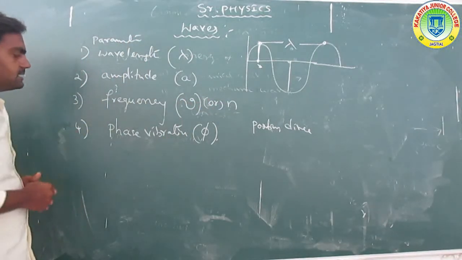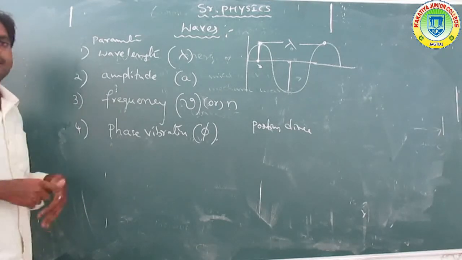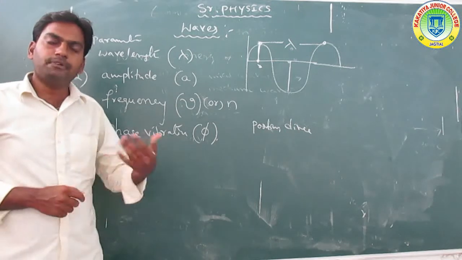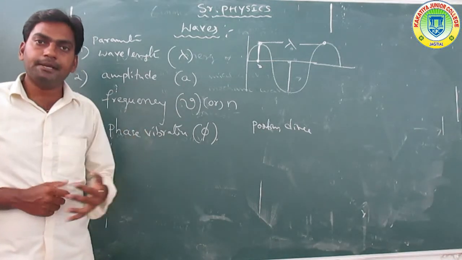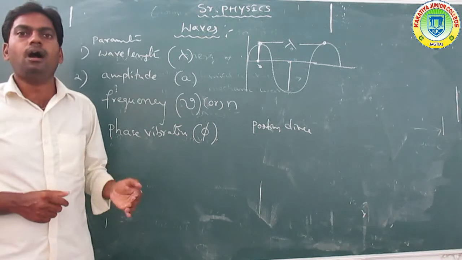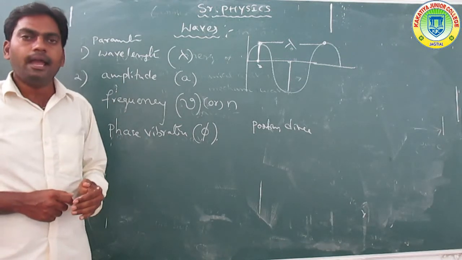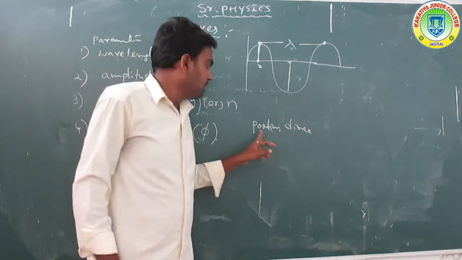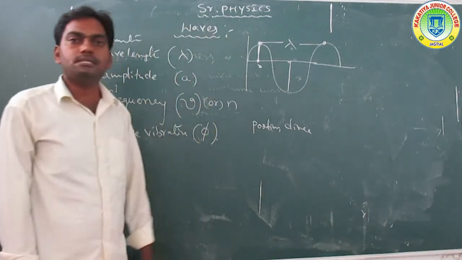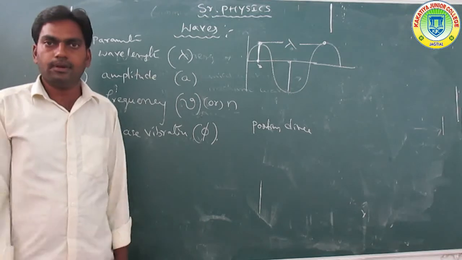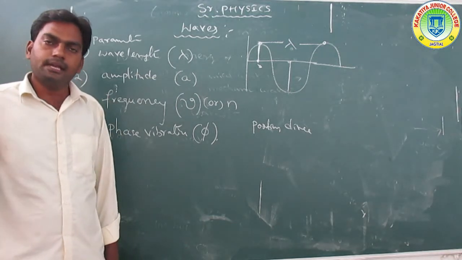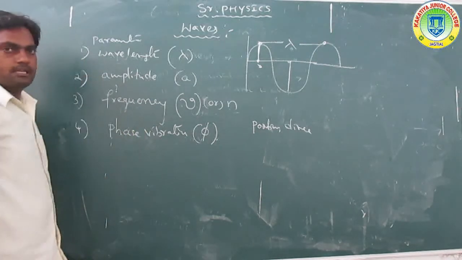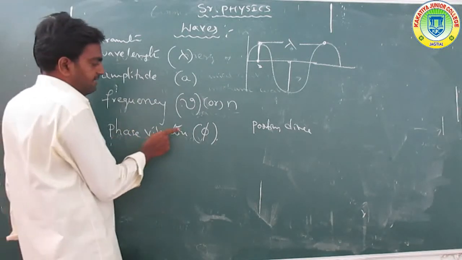Now another parameter is the phase of vibration. What is the phase of vibration? The phase of a vibrating particle at any instant is given by its position and direction of motion at that instant.